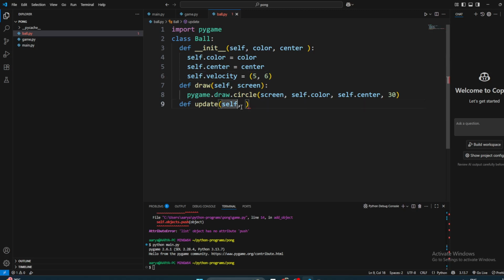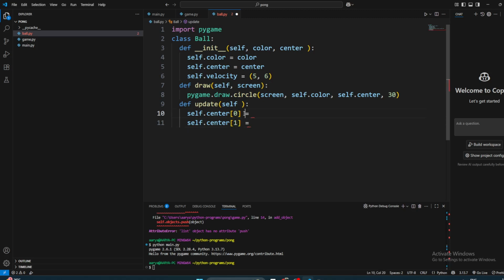What will the update look like? Update will be about changing the center. Self dot center is going to be equal to what? You have to move the center, 0 and 1. We want to change both, index 0 and 1.